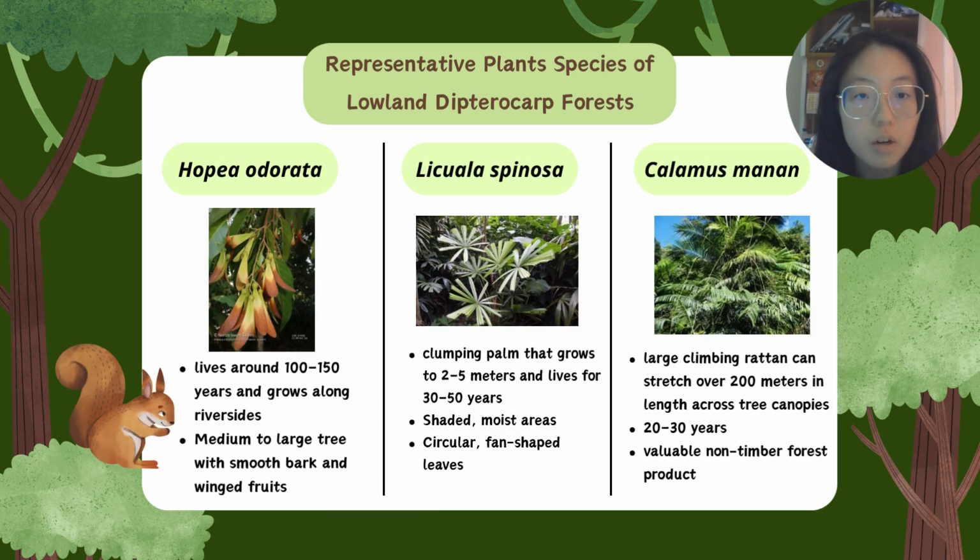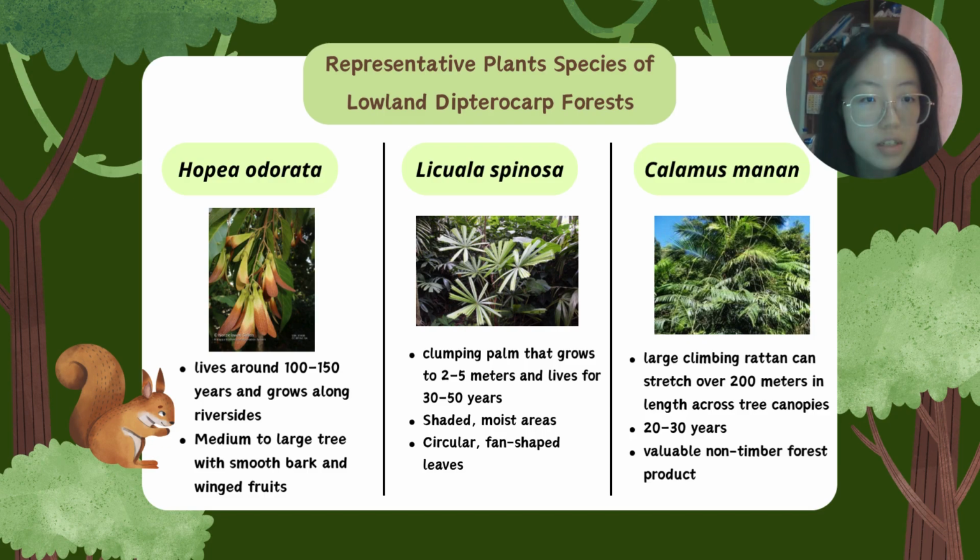The fourth species is Hopea odorata. It can live around 100 to 150 years and commonly grows along the riverside. It is a medium to large tree with smooth bark and winged fruits. And the fifth species is Licuala spinosa. It's a clumping palm that grows 2 to 3 meters in height and lives for 30 to 50 years. It commonly grows in shaded and moist areas. With its circular and fan-shaped leaves, it provides good habitats for forest animals.